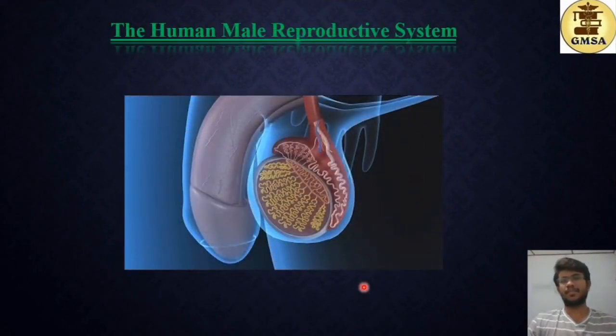So that's the end of our first session. So this next latter part of our video is on the human male reproductive system, and under this we'll be studying the male reproductive system in detail, its structures and functions, and the hormonal regulation of this male reproductive system.